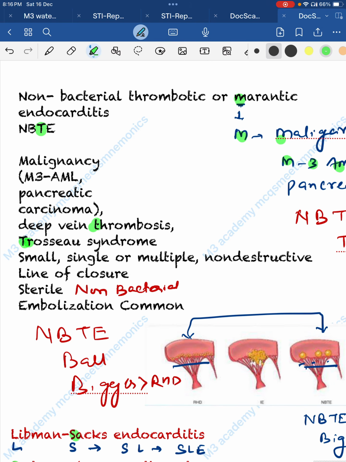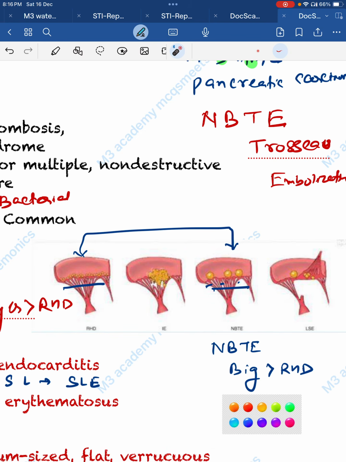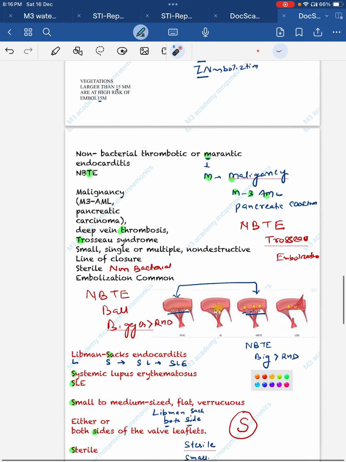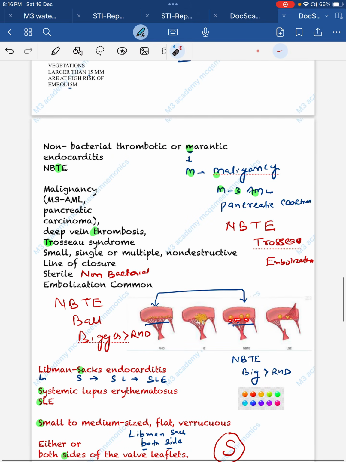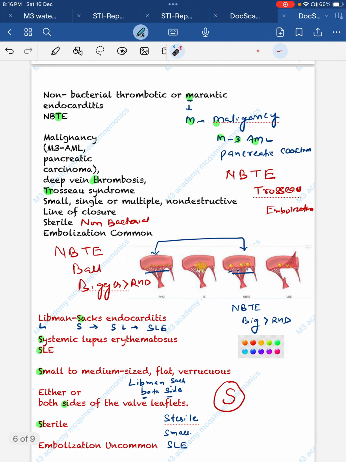Is it clear? And this is very much similar to rheumatic heart disease vegetation, but there is a difference. There is also a ball, but the ball is slightly bigger in the diagram. So you can also see this ball along the line of closure, but in slightly bigger size. So the vegetation is slightly bigger than in rheumatic heart disease.